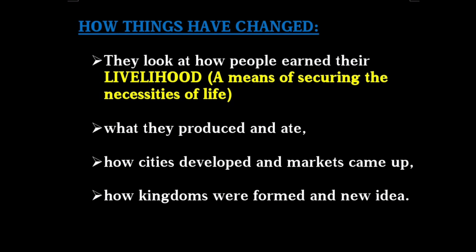If you see the past history textbooks, historians now write about a host of other issues and other questions. They look at how people earned their livelihood, meaning a means of securing the necessities of life, what they produced and ate, how the cities developed and markets came up, how kingdoms were formed, and new ideas.